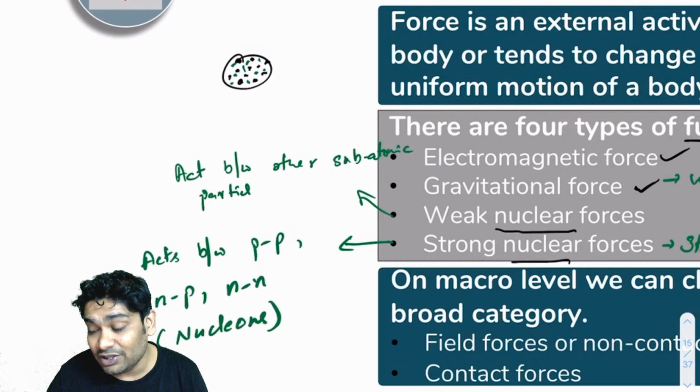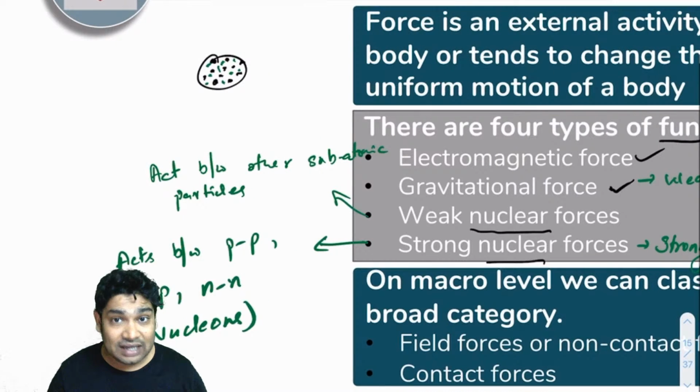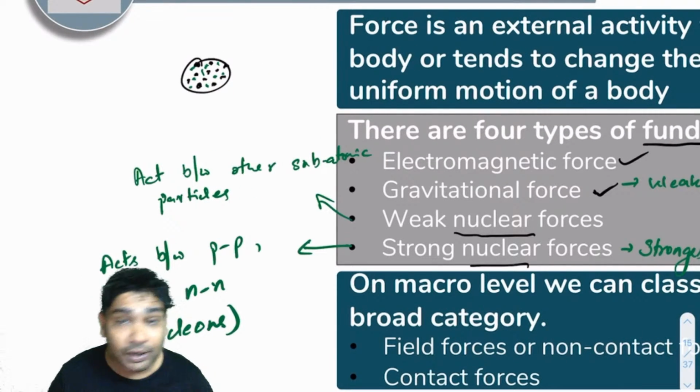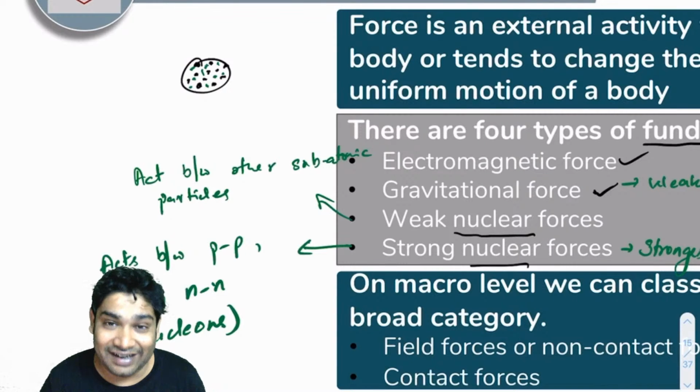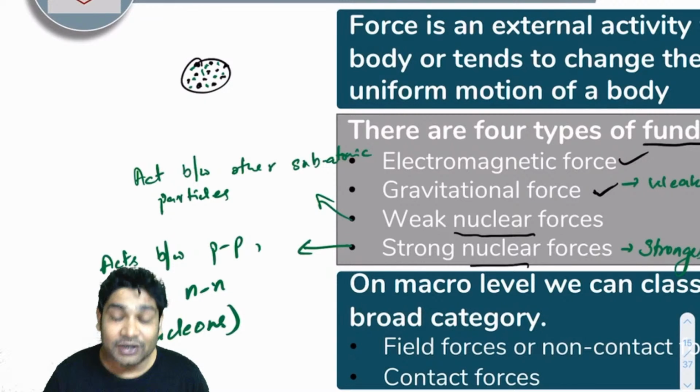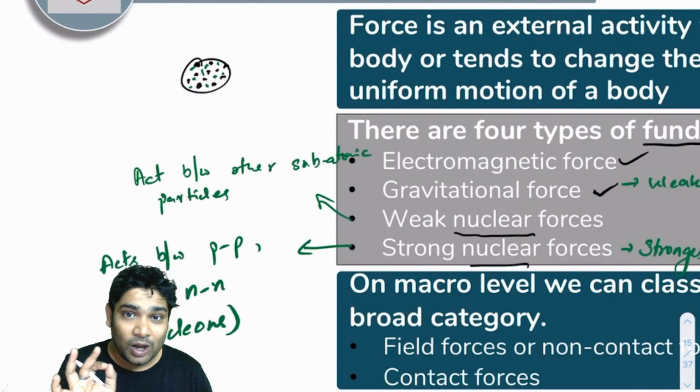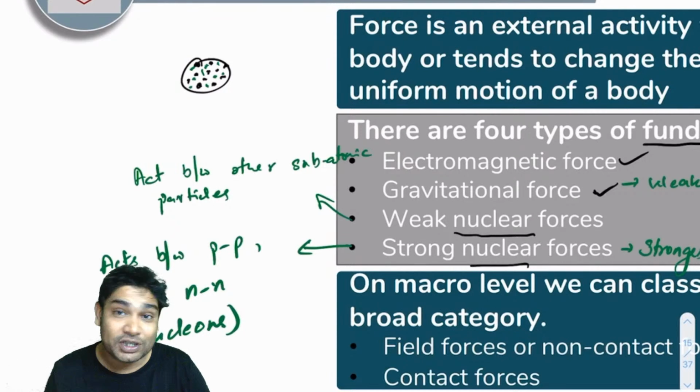One example is the neutrino. There is a subatomic particle called neutrino, which shows weak nuclear interactions. A neutrino is a very small particle which has almost zero mass and no charge.